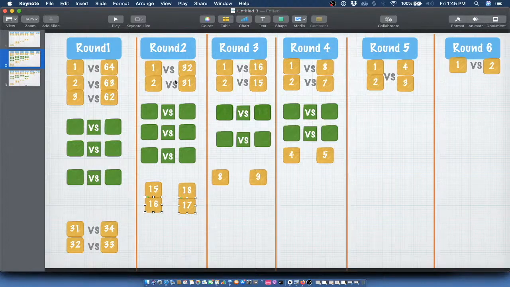Let me repeat it. The winner of the first match of round 2 will play against the winner of the last match of round 2, right? Once you catch this broad logic, it's going to repeat over and over again. So maybe the first minute is difficult, but the second minute should be easier and far more comforting. So for round 3, 1 is going to play against 16. And understand this also, out of these 64 players, 32 move to the second round. Out of the 32, 16 move to the third round. So that first third also should be fairly easy to calculate.